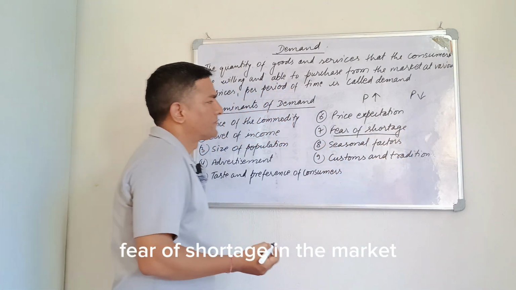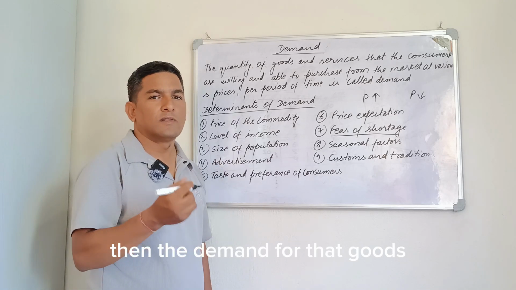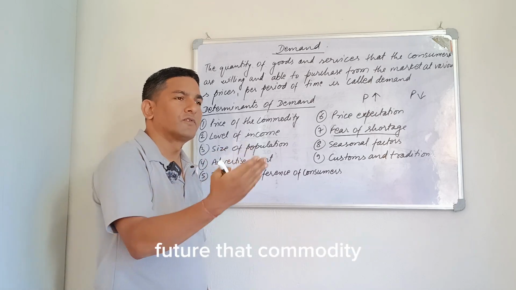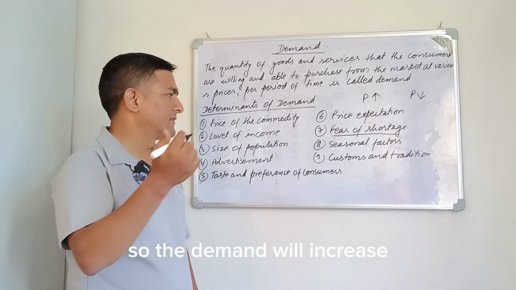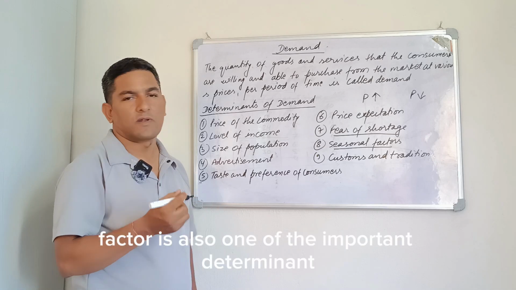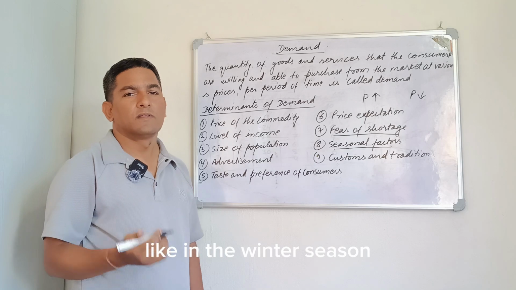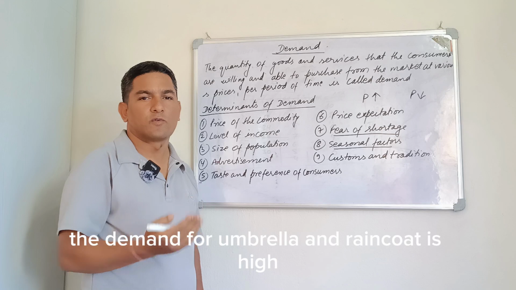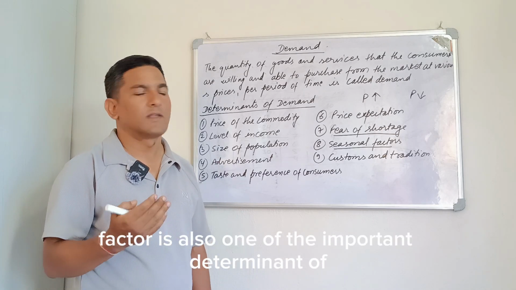Fear of shortage. In the market, if there is a fear of shortage, then the demand for those goods and services will increase because the consumer feels that in the near future that commodity or product will not be available in the market, so the demand will increase. Seasonal factor. Seasonal factor is also one of the important determinants because we all know that in the winter season, the demand for tea and coffee is high, and in the rainy season, the demand for umbrellas and raincoats is high. That means seasonal factor is also one of the important determinants of demand.